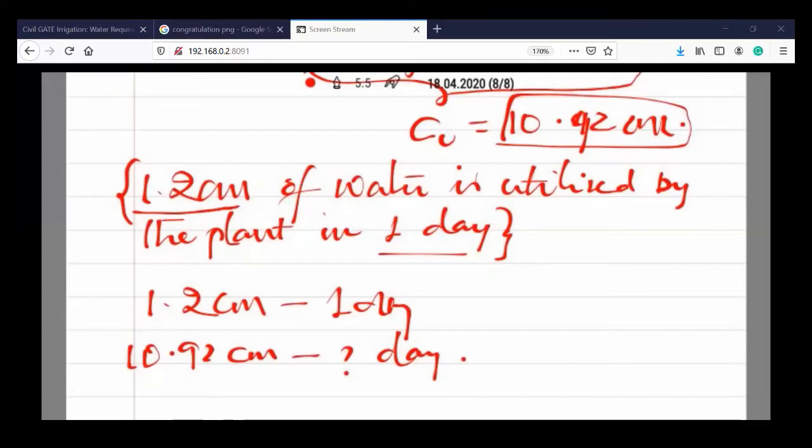Compute the water distribution efficiency. So I'm giving a hint for you. There are 5 points. They have taken 5 points.